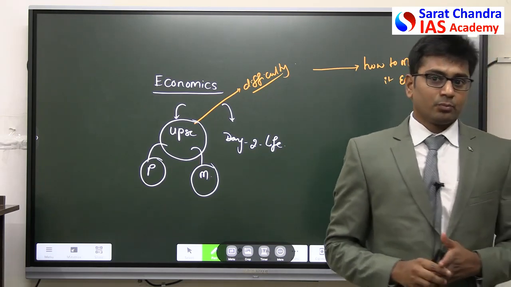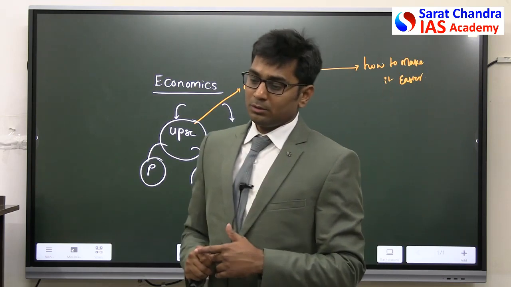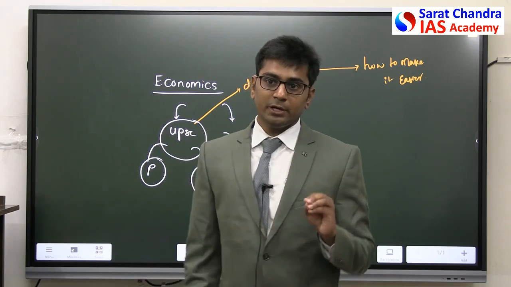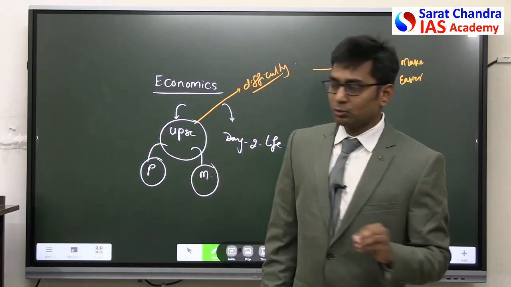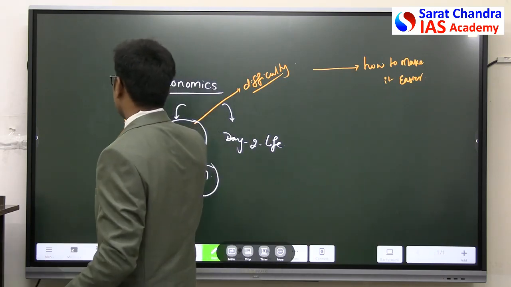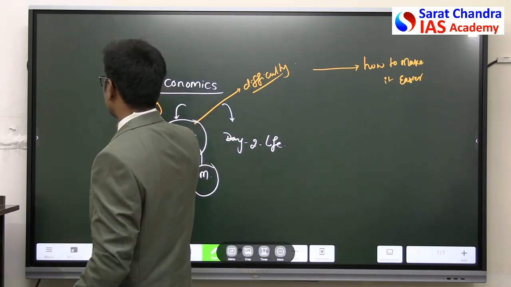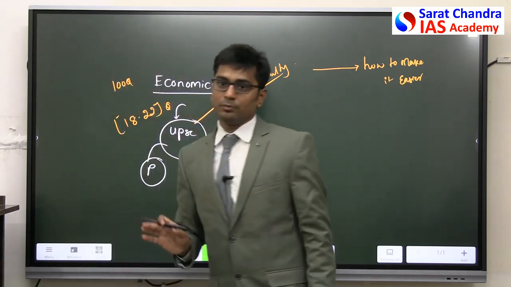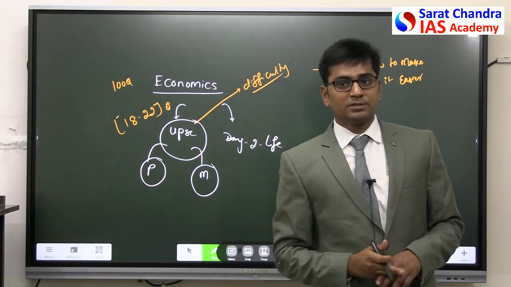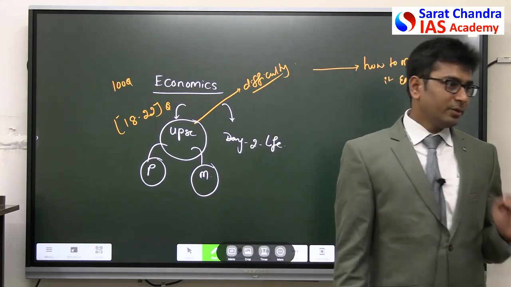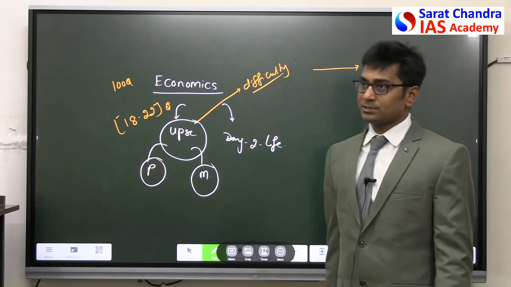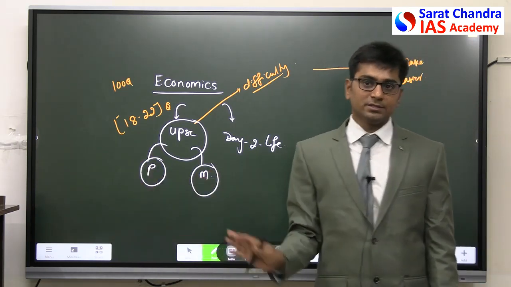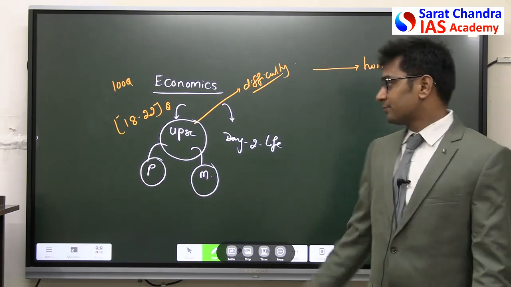Now economics, for UPSC perspective, in the prelims every year from 2014 to 2022 or 2023, this year, the total number of questions ranges from 18 to 22. Out of 100 questions in prelims, 18 to 22 questions are directly from economics. This is the first relevance. Now what do I mean to say? It has 18 to 22 questions, which means if you want to clear prelims, we should have good understanding of the subject, that is the interpretation. This is the first thing.